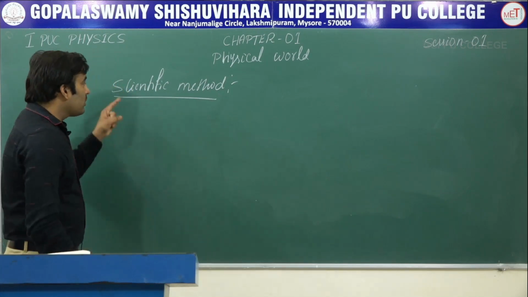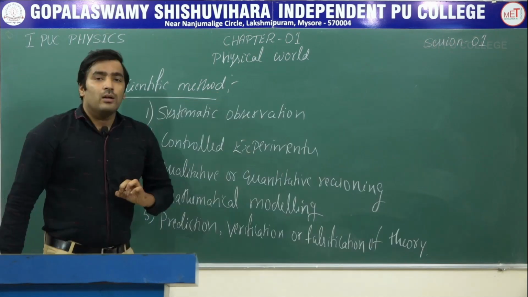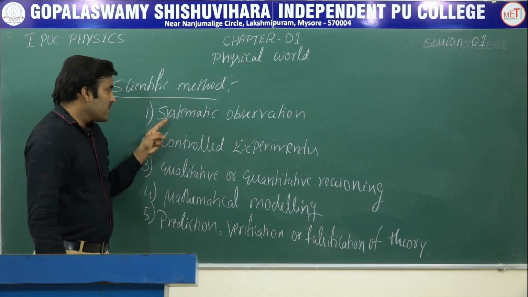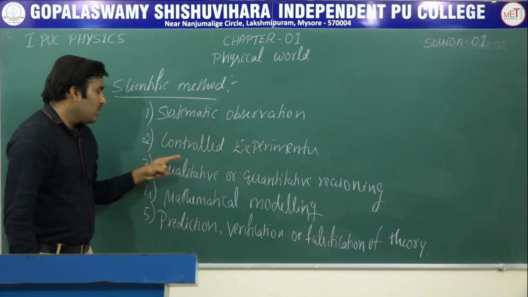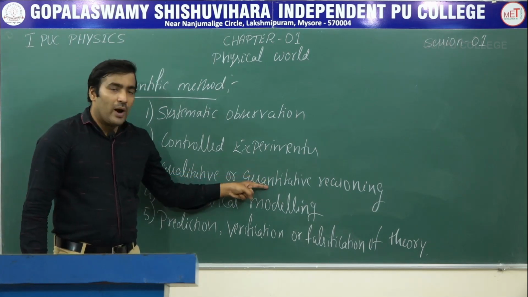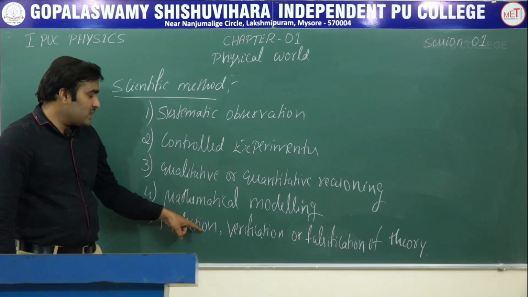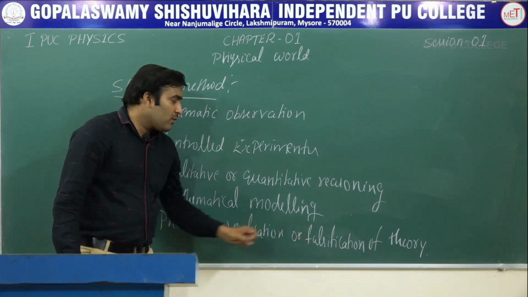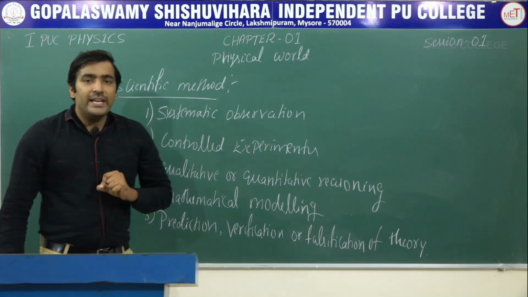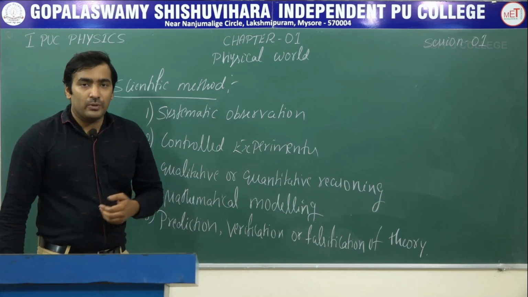Let us write what are the important steps involved in the scientific method: systematic observation, controlled experiments, qualitative or quantitative reasoning, mathematical modeling, prediction, verification or falsification of theories. To understand any natural phenomena, these are the steps which we can adopt.